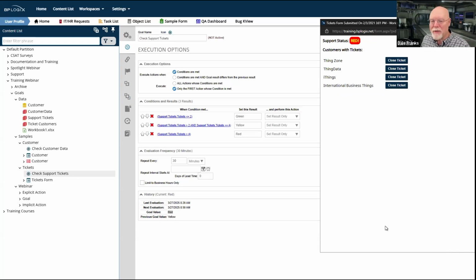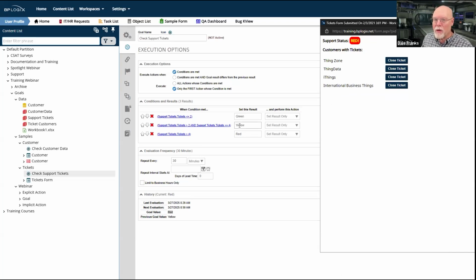Let's note a couple of things. A, I only have 4 tickets here. Now, if I'm running these 4 tickets and support tickets greater than 2 and less than or equal to 4, so if I have 2, 3, or 4 support tickets, my status is supposed to be yellow.